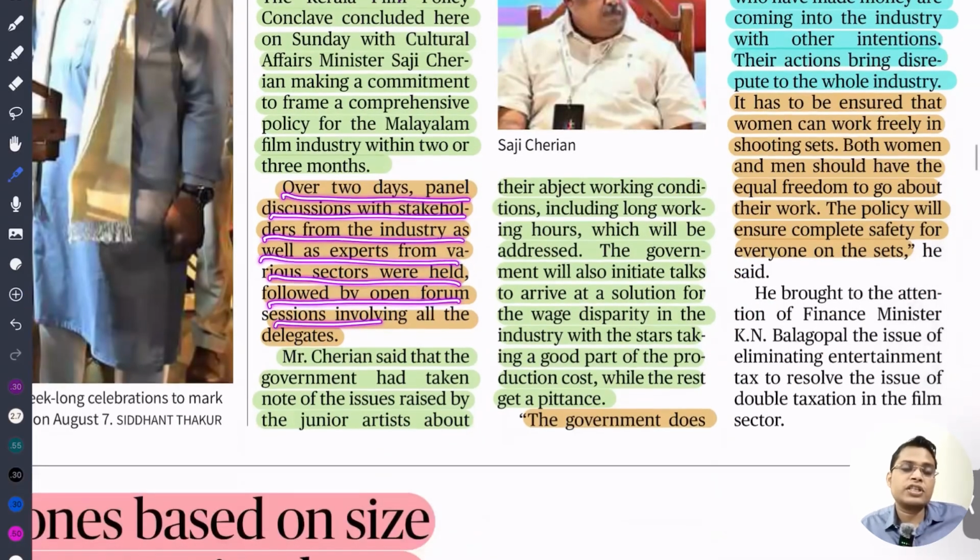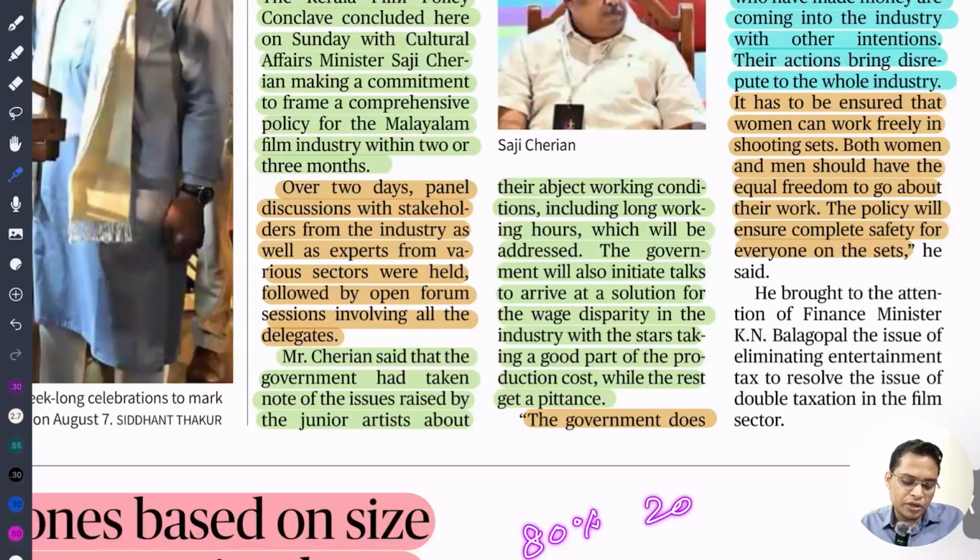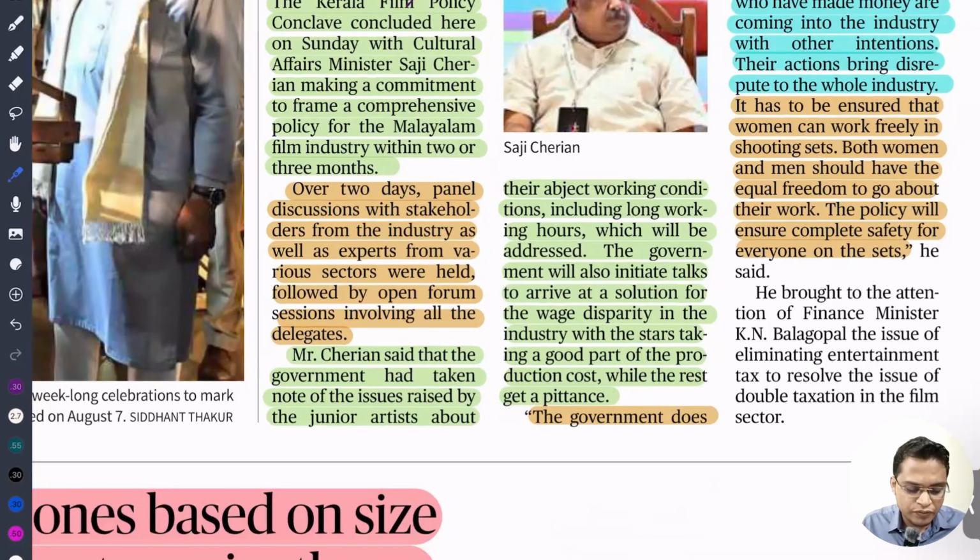Here they discussed that the conditions of service are not good. There is discrimination and low payment. In any movie, the lead actor takes 80% of the total revenue and the rest take 20%. So only a few people are benefiting and the rest are exploited in this movie industry.